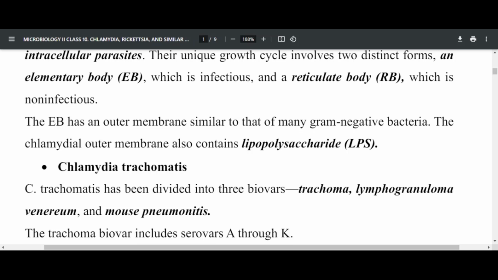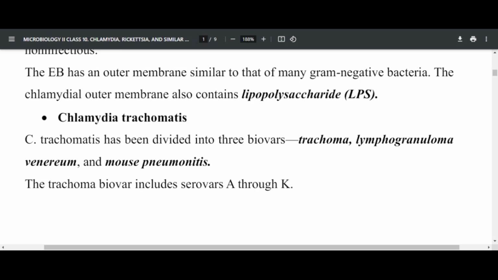Talking about biovar means that the organism has 3 main biological variants: the one that causes trachoma, the one that causes lymphogranuloma venereum, and the other which causes mouse pneumonitis. So these are the 3 biovars of Chlamydia trachomatis.